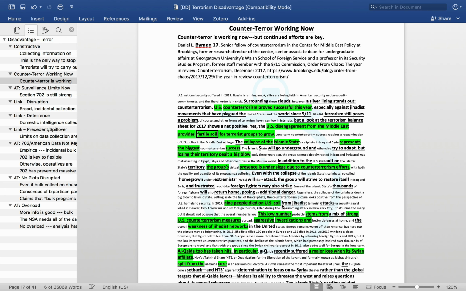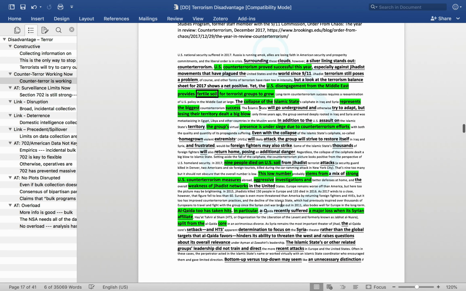It answers the argument that terrorism is currently spiraling out of control by establishing that no, it's actually fairly constrained. It also answers the argument that counterterrorism is not working because it says that the causal connection between low terrorism and U.S. counterterrorism demonstrates the efficacy of counterterrorism programs.